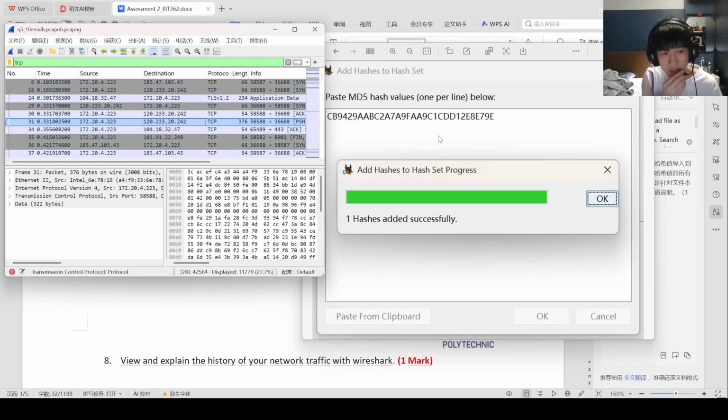For question 6, I imported the MD5 hash into Autopsy as a hash set. Hash import searches for files whose calculated hash matches the imported hash values. It does not search for the text content inside the file. Therefore, it searches for the file, not the content of the file.